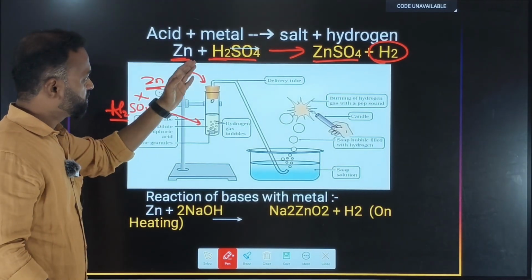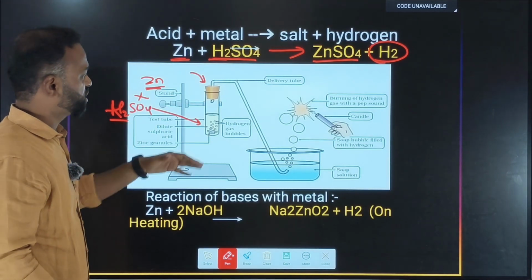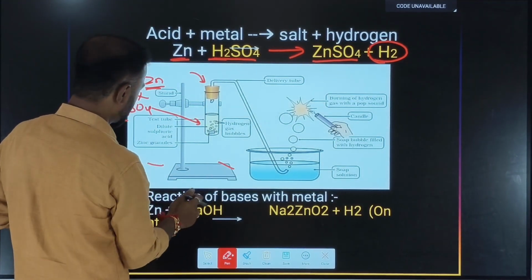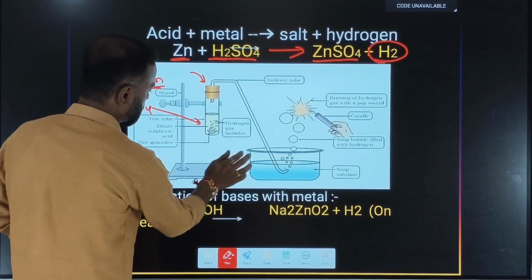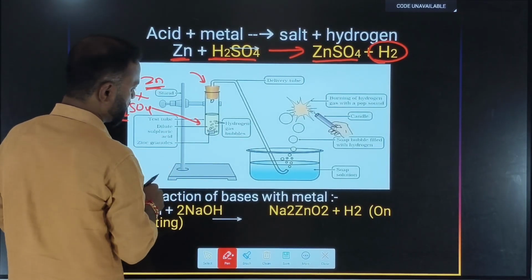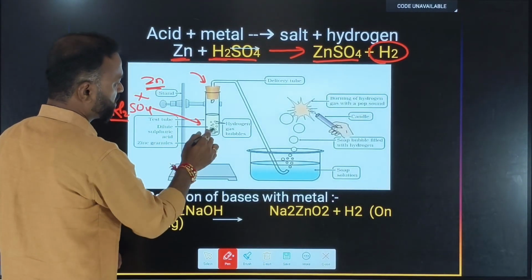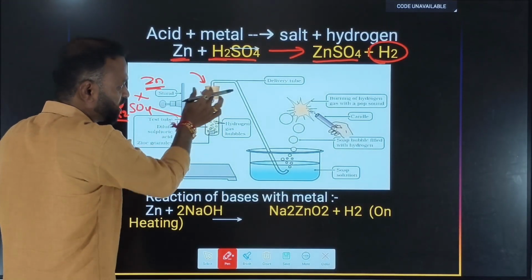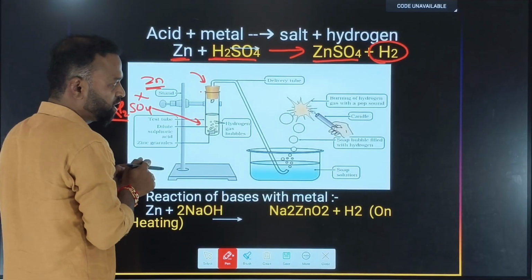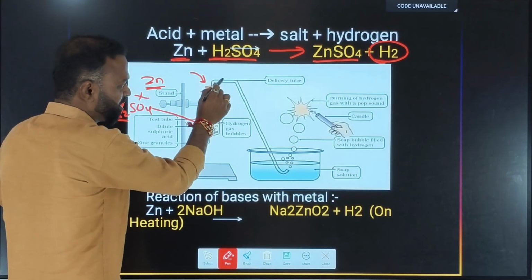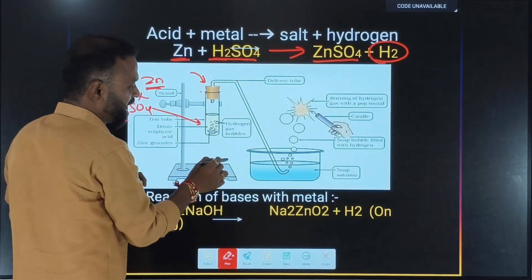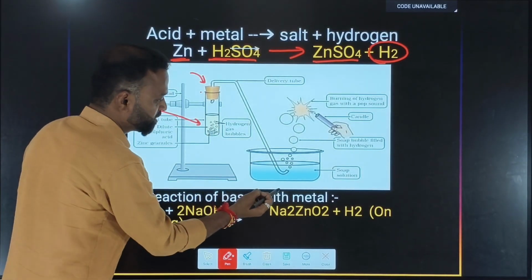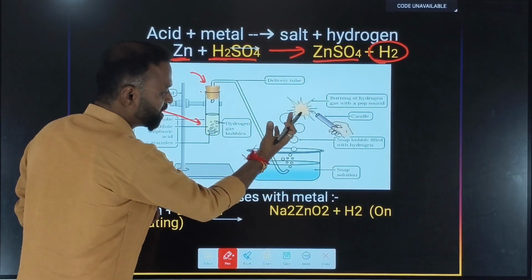So, during this reaction, what happened? You can see the small bubbles over here. Those bubbles are because of the liberation of the hydrogen gas. That hydrogen gas will not escape into the atmosphere. That's the reason they have put the cork here, the rubber cork, you can see the brown color. The gas is collected into the delivery tube, and that delivery tube is dipped inside the soap solution, so that the hydrogen gas will produce the soap bubbles.